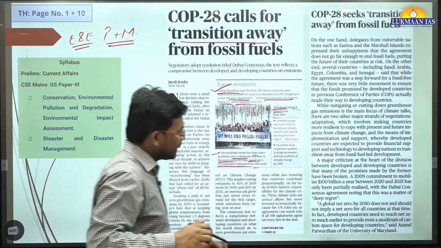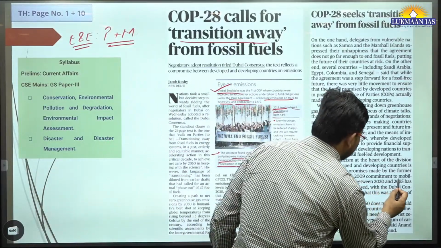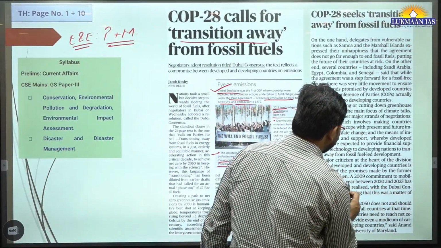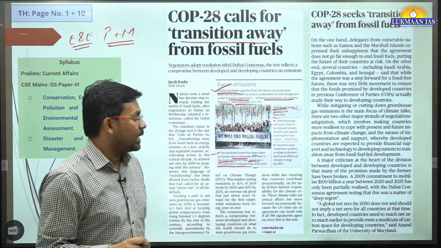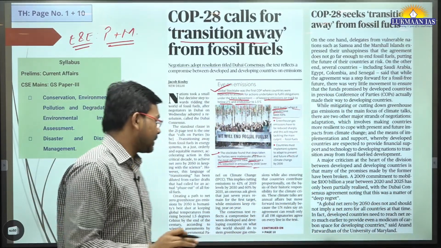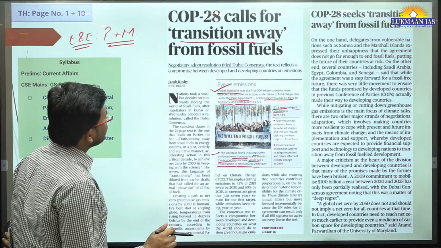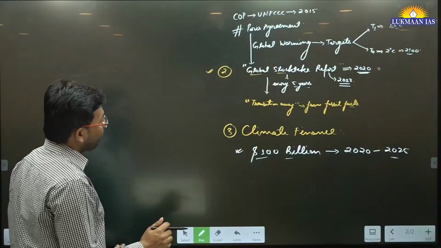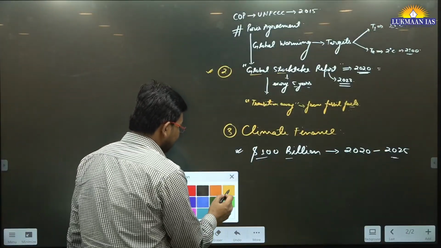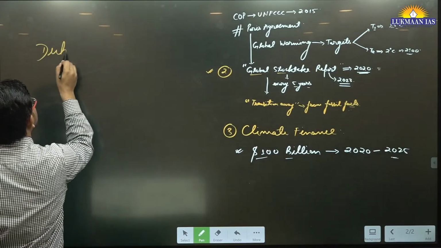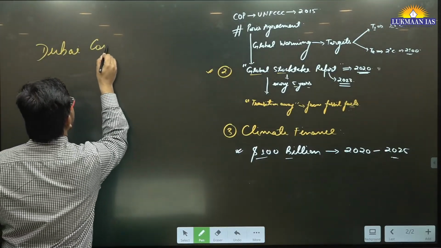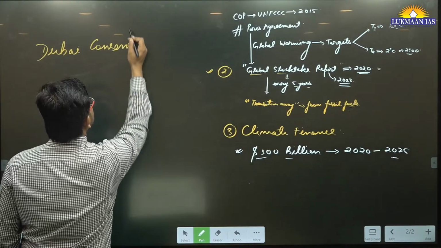So in this article they say that the 2009 commitment to mobilize 100 billion a year between 2020 and 2025 has only been partially realized. And in this article they mention one important thing, that they have released a document which is known as the Dubai Consensus.